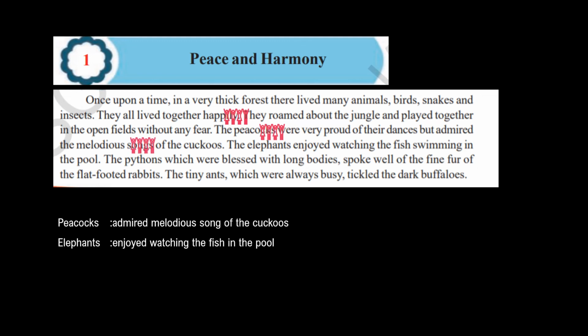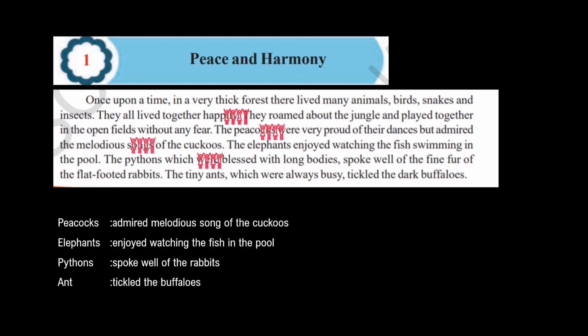The pythons, which were blessed with long bodies, spoke well of the fine fur of the flat-footed rabbits. So of course the pythons are also doing something. So they are also a character. And what are they doing? They spoke well of the rabbits. And finally, the tiny ants, which were always busy, tickled the dark buffaloes. So the ants are also doing something. So the tiny ants are also a character which tickled the buffaloes.